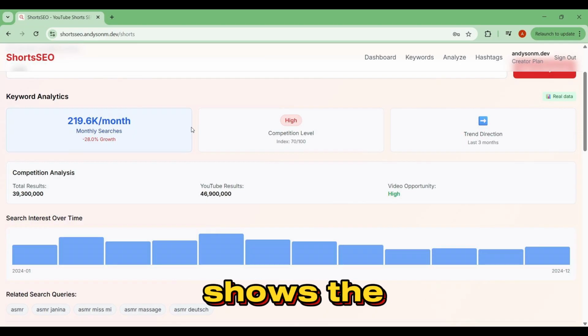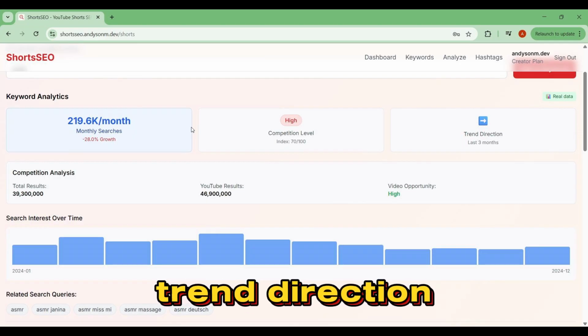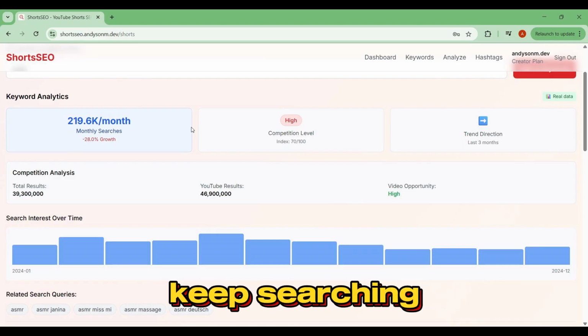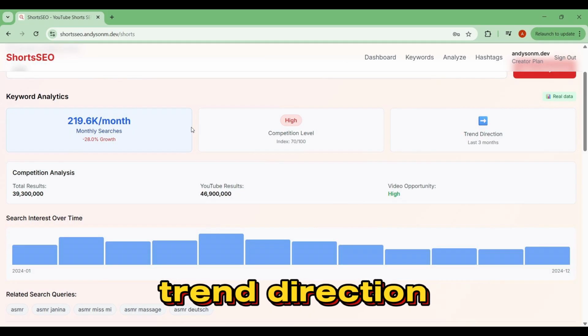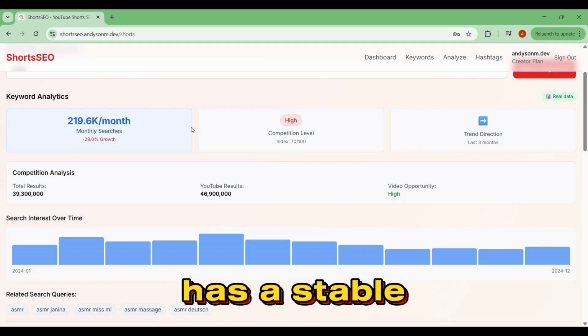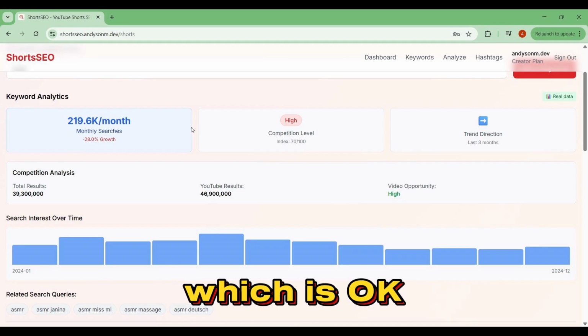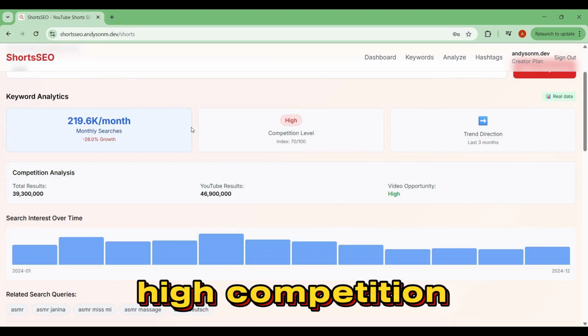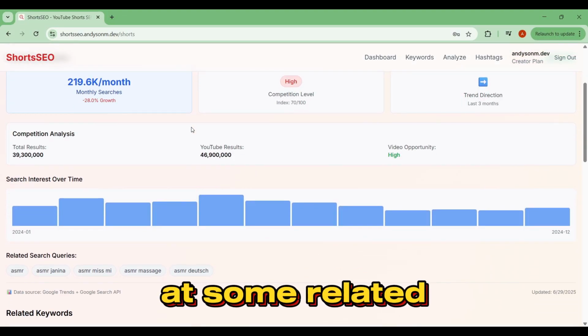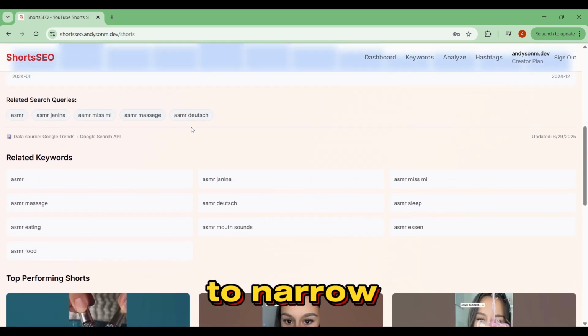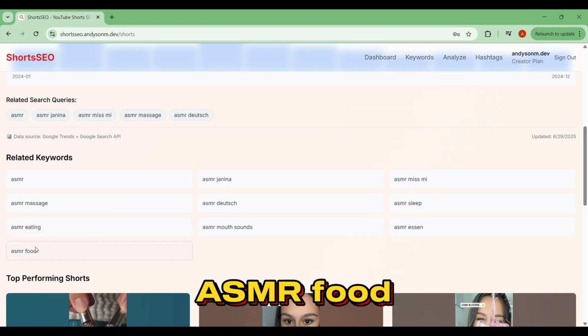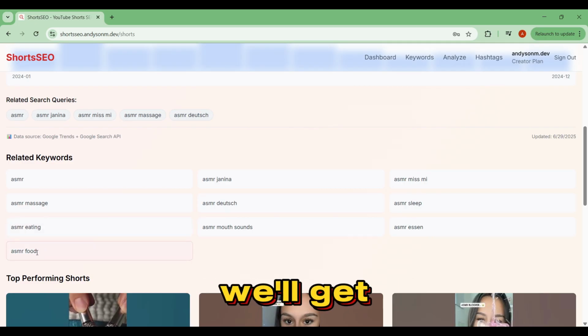The last box shows the keyword's trend direction. That's a prediction of whether people will keep searching for it or not. For this, we want either a stable trend direction or upwards trend direction. This keyword has a stable trend direction, which is okay. But since it's got a high competition score, we'll skip it and go look at some related search queries and keywords that people have been searching for to narrow down our keyword for better results. We'll pick ASMR food and see what we'll get.